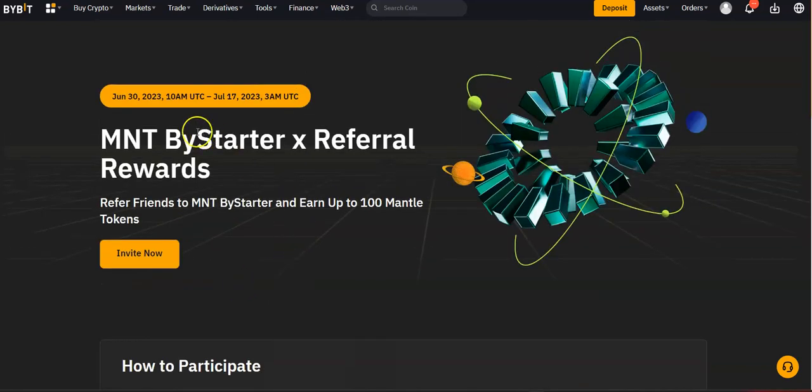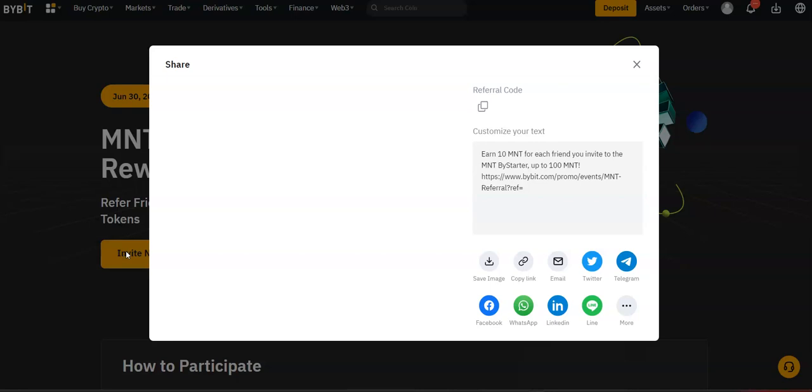All you have to do is come over here, submit, join, and submit your 100 USDT between the 30th of June and the 17th of July. Just click the link in the description below, and you know what to do because I just showed you.